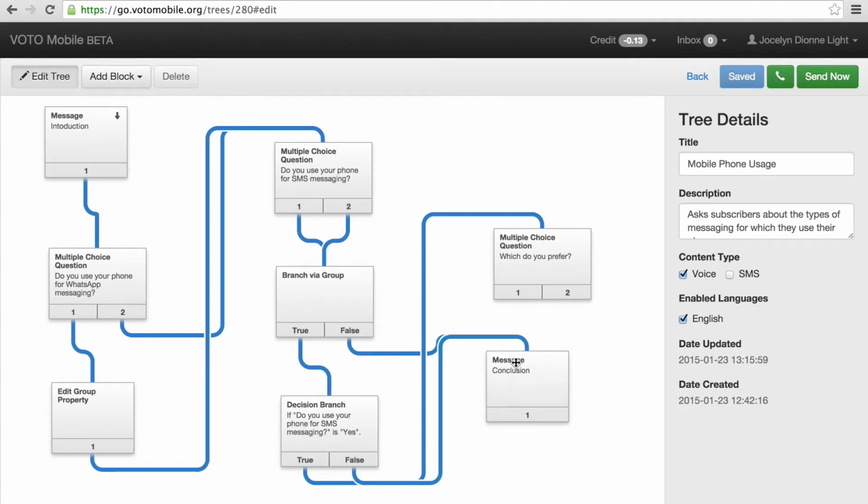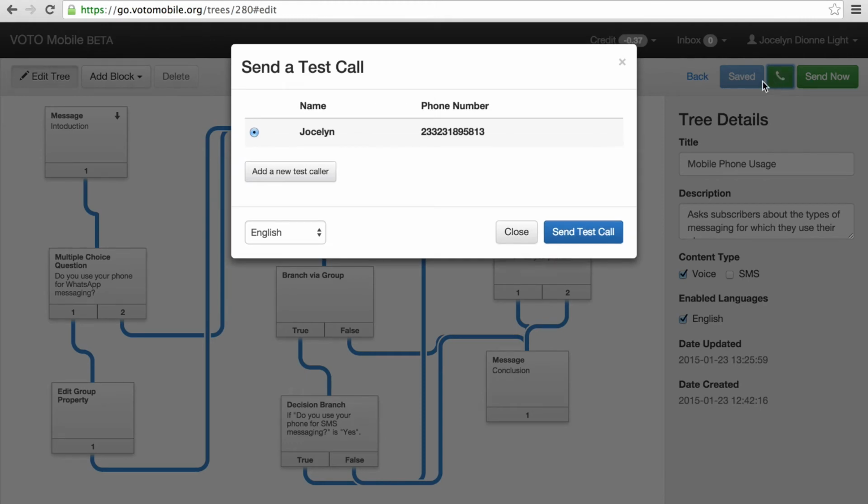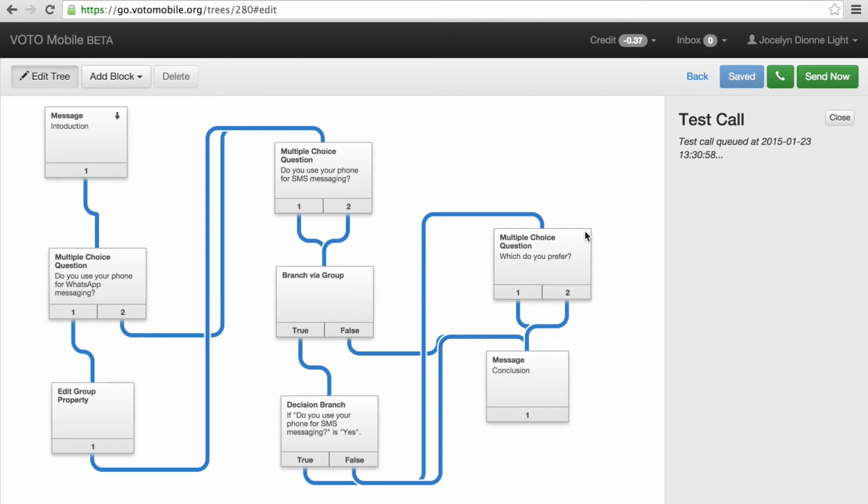In reviewing my tree, I've noticed that I need to still attach this final question to the conclusion. Whether they prefer SMS or WhatsApp, I want them to receive the conclusion following that question. Great, now I'm ready to test my tree. I'm going to send the test call to myself. We'll be able to see the blocks light up as I get the content of each different block throughout the call.